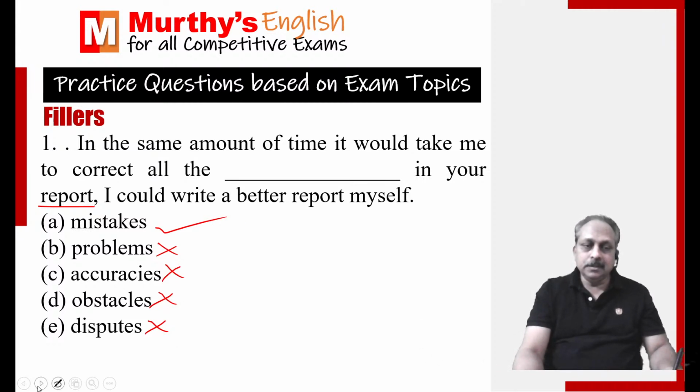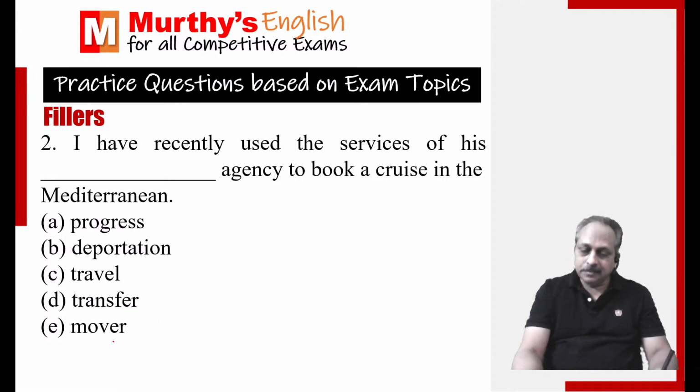Based on that, mistakes. I have recently used the services of his agency to book a cruise in the Mediterranean. Cruise means to sail by ship, long distance. I have recently used the services of his. The clue for you here, agency, travel agency.